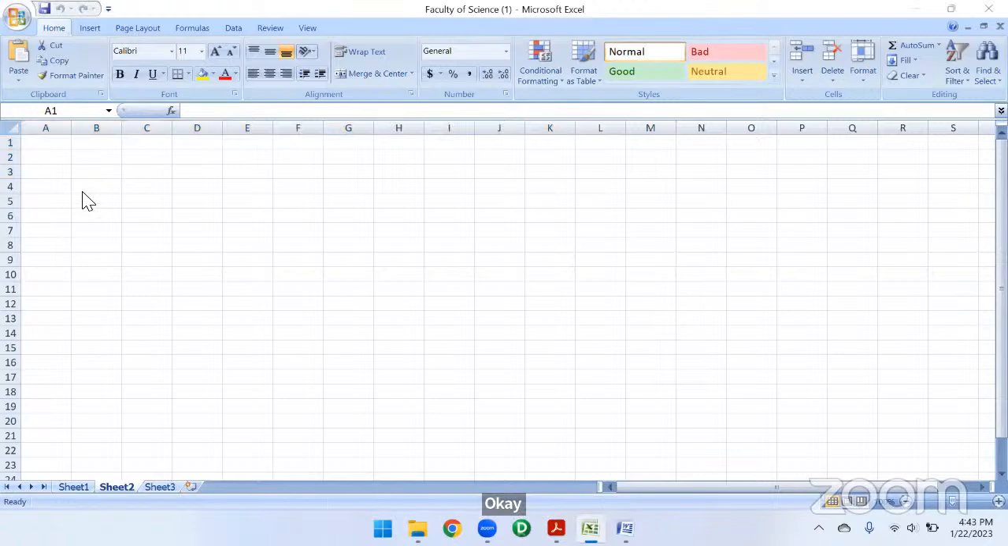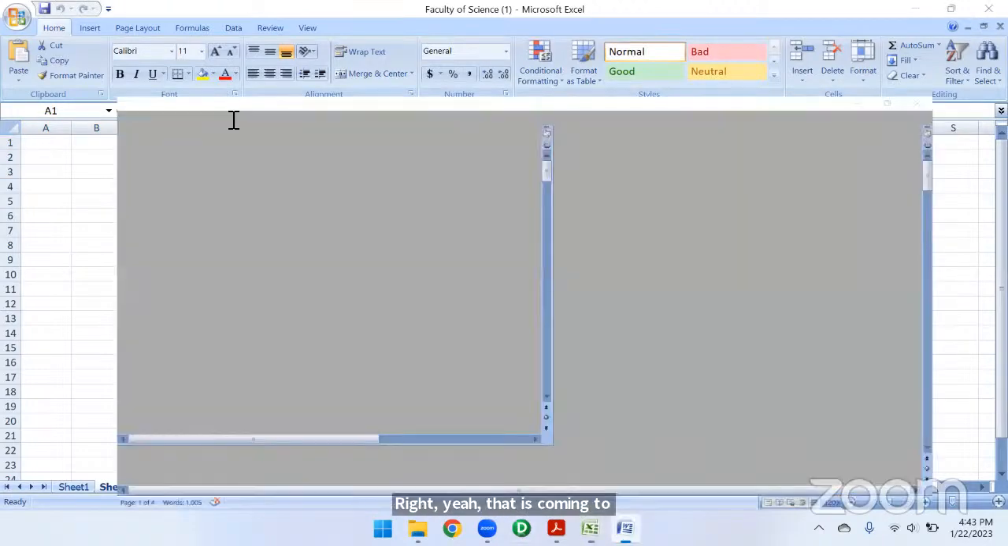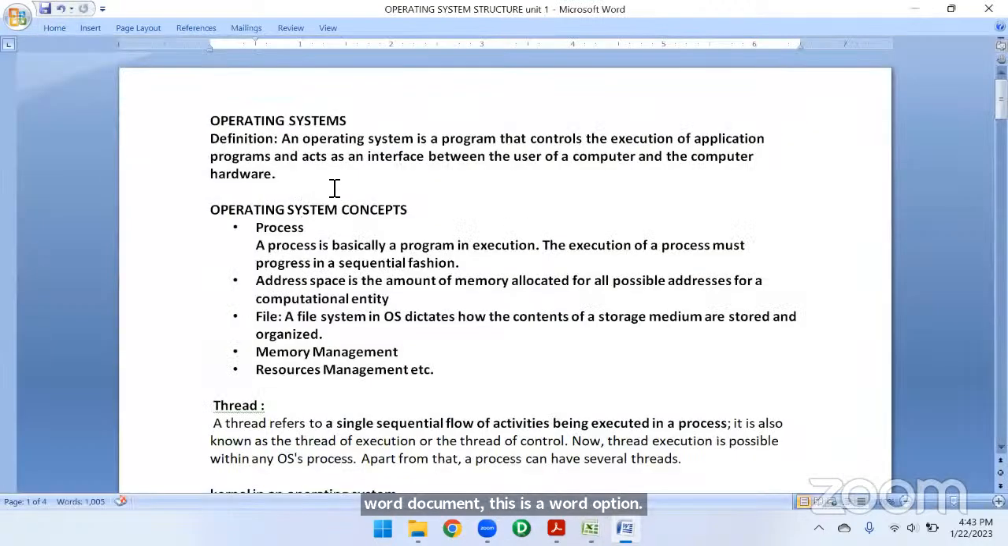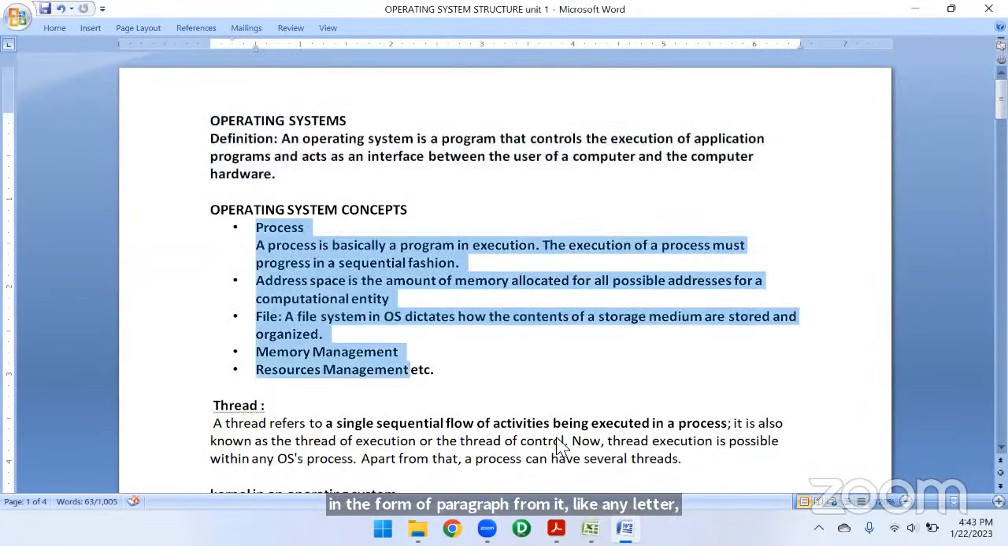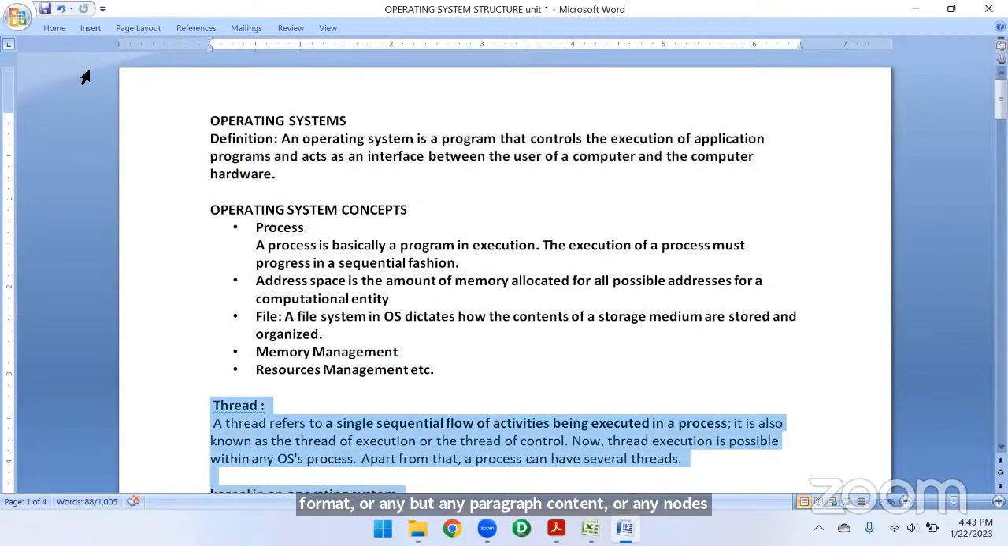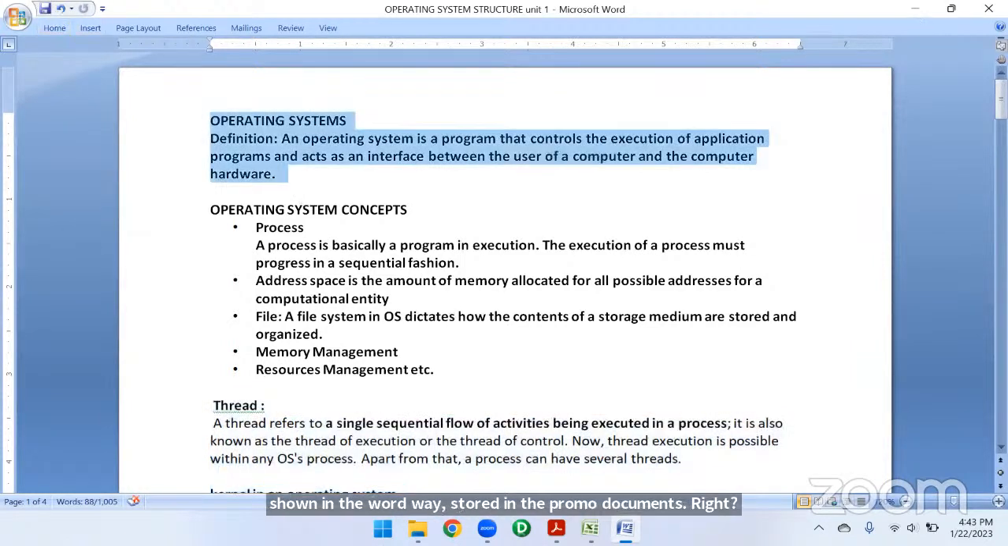Whereas coming to a Word document, this is a Word document. Here in this Word document, we are going to write data in paragraph format, like any letter format, or any paragraph content, or any notes or textbooks. These all things are going to be stored in the form of documents, right? So here we are going to store the data in the form of paragraphs.